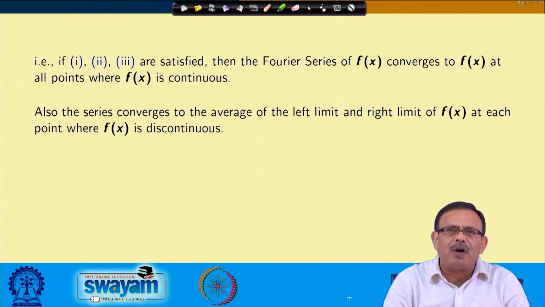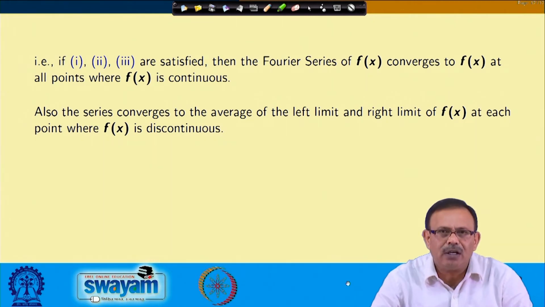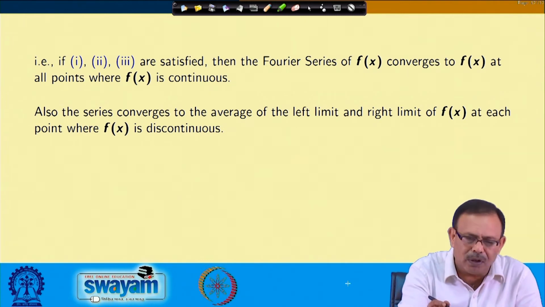So, from the first one I am saying, if f(x) is continuous at a point x equals x0, then the series converges to f(x) equals f(x0) at x equals x0. But if there is a point of discontinuity, in that case the value of the series will be equal to the average of the left hand limit and the right hand limit of f(x) at each of the points where the function is discontinuous.